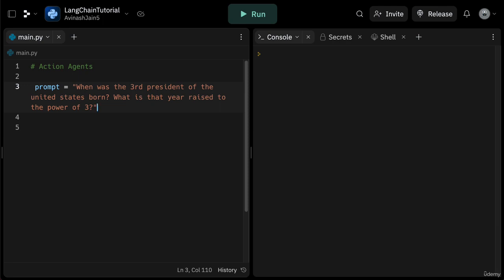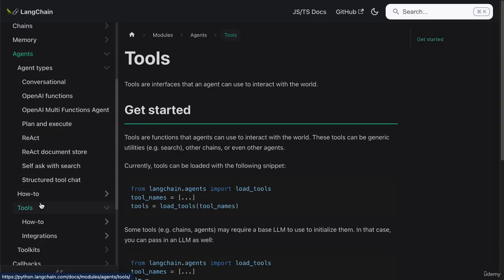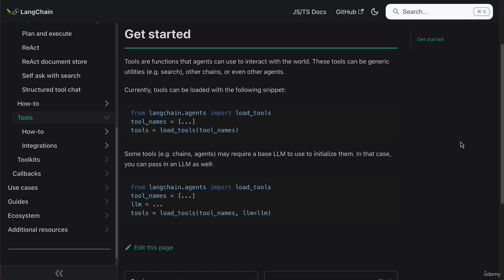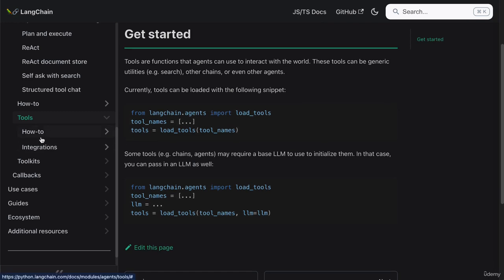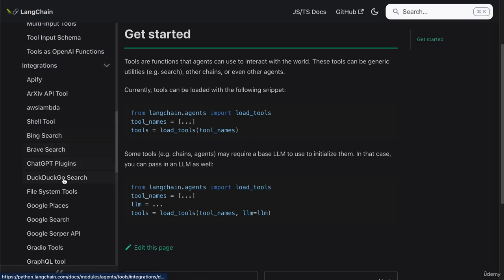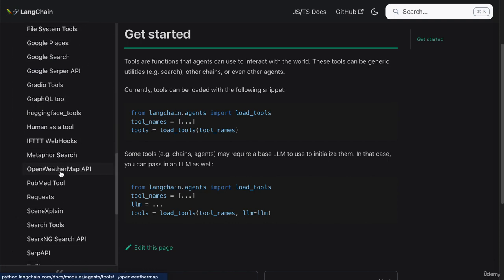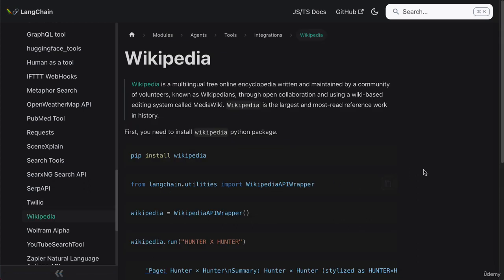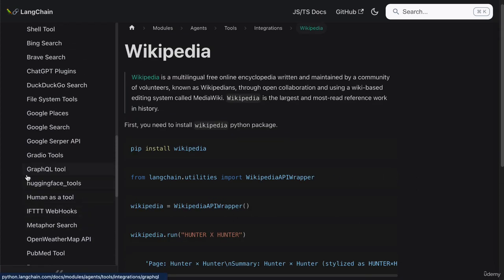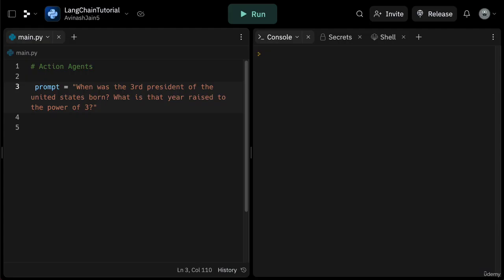That's where these tools come in. Tools are actions an agent can take. There's tools like Wikipedia, tools like Google Search, tools like a weather API. What tools you give an agent depends on what you want the agent to do. For example, our question of when was the third president of the United States born might be answered through Wikipedia. What is that year raised to the power of 3? That might be answered via a call to LLM Math or to Wolfram Alpha. So that is agents in a high-level nutshell.